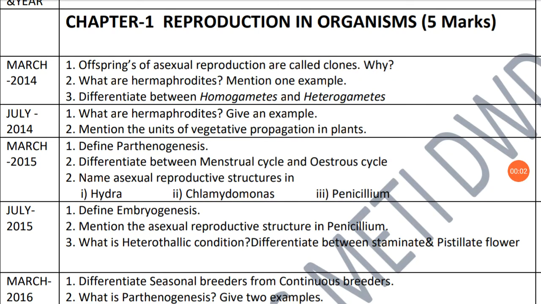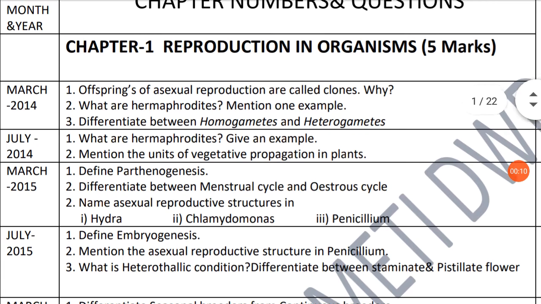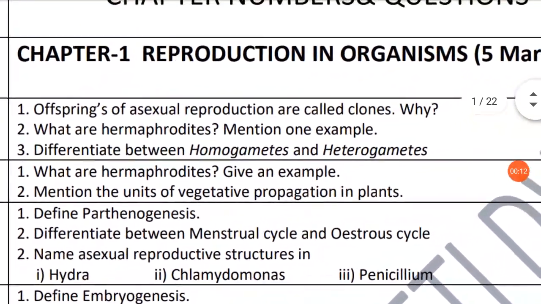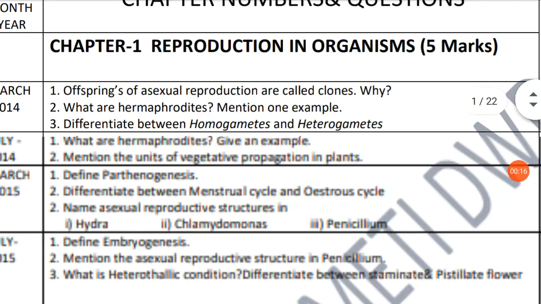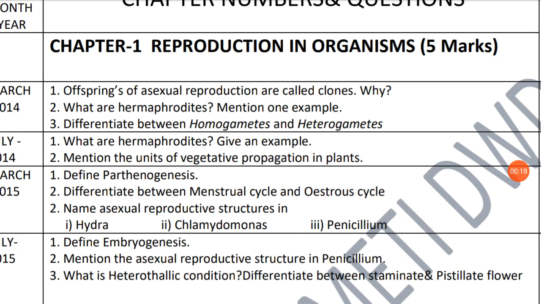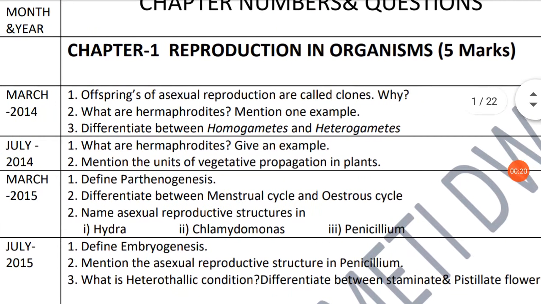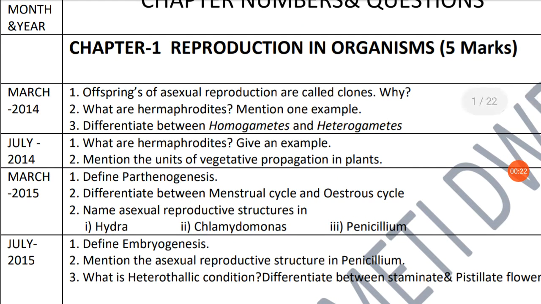Dear students, today we are only going to discuss questions. We already completed the last session. We completed topic number 1, that is Reproduction in Organisms, and the topic weightage is 5 marks. This topic is important for your annual question paper, for 5 marks.